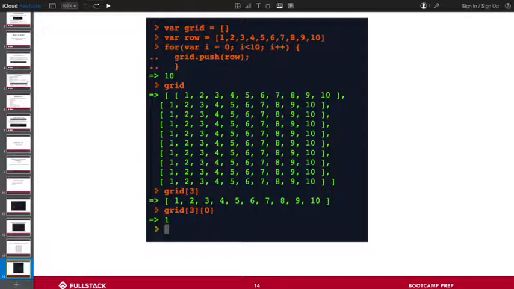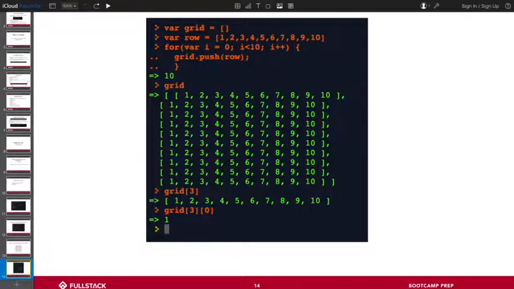If I say, hey, can you make me 10 of these rows in a row? Well, I guess I could do grid.push(row) and write that code 10 times in a row, right? It'll just say, all right, empty array, let me add to the end. It'll be the first item. All right, let's push again. Let's add a second row. It'll just add to the very end, and so on until we get to all 10 rows.